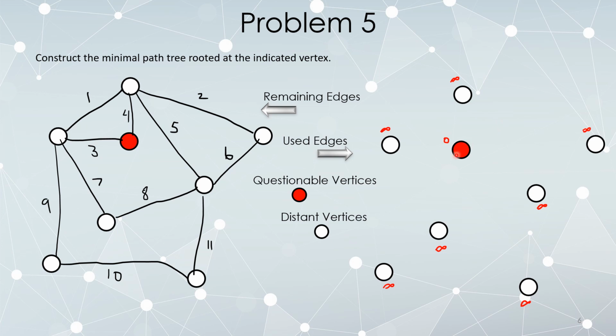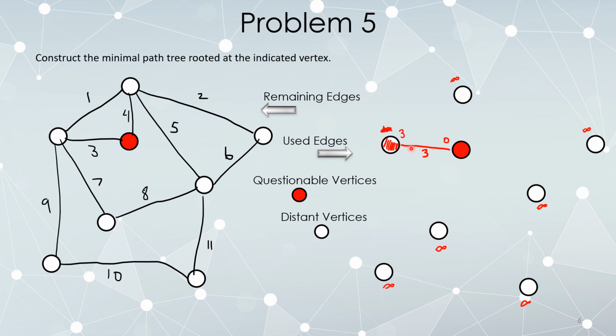Okay, now Dijkstra's algorithm says, look at your questionable vertices, which to begin with is just the root. Find an edge that is remaining and try to use it if it's not already being used. So let's take this edge with a weight of 3. Now this gives us a connection to a vertex for the first time. This is no longer distant, it has now been connected up. And its distance is not infinitely far away, it's only 3 away. So I update that, it's not infinitely far away, it's 3 away.